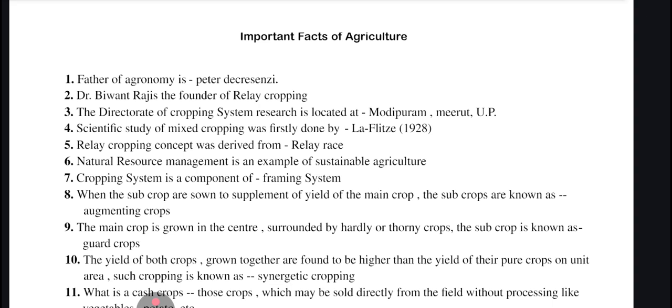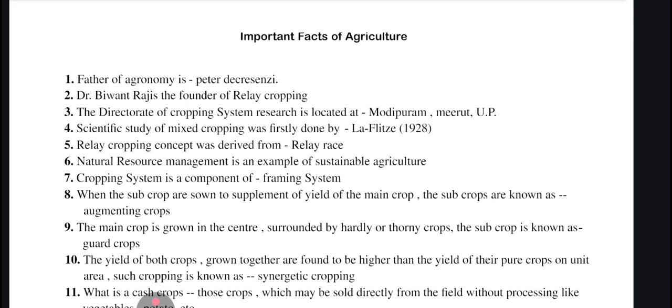The first and foremost is father of agronomy is answer Peter Dickenson. Dr. Bivant Rajesh, the founder of relay cropping, is also called father of relay cropping. The Directorate of Cropping System Research is located at Modipuram, which is in Meerut, Uttar Pradesh. Scientific study of mixed cropping was first done by La Flige in 1928. Relay cropping concept was derived from relay race.